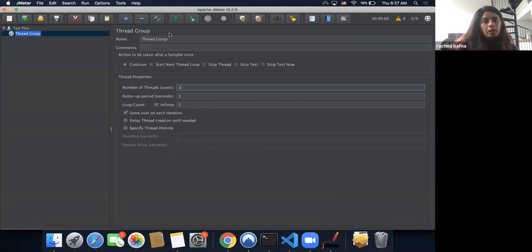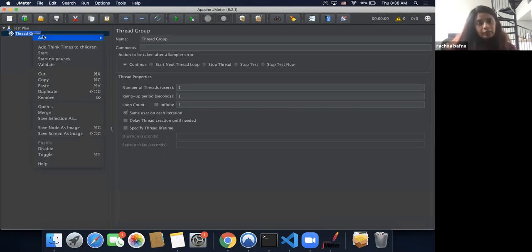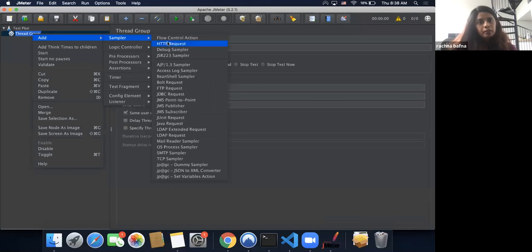Okay, cool. So after this, we'll try to add a very simple HTTP GET request. So right click, add sampler, and HTTP request. Let me know once you all get to this point so that we can move forward.